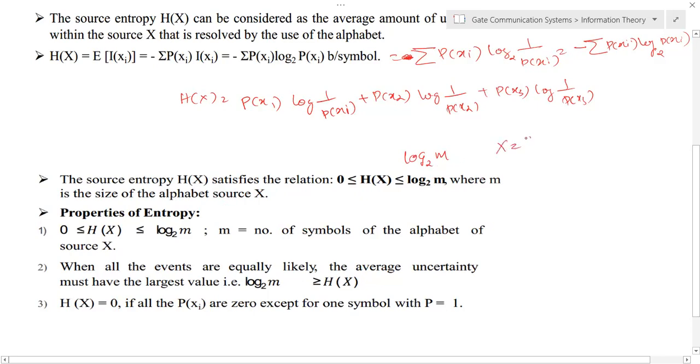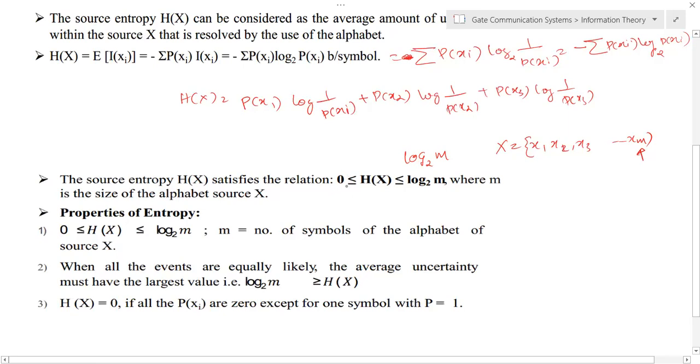For example, if X is a random variable and it contains symbols x1, x2, x3, etc. up to xm. So this is m, the size of the alphabet, the number of symbols in this particular random variable. Okay, and that will be the maximum value, log m, and the minimum value will be 0.